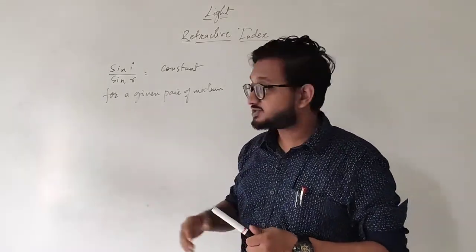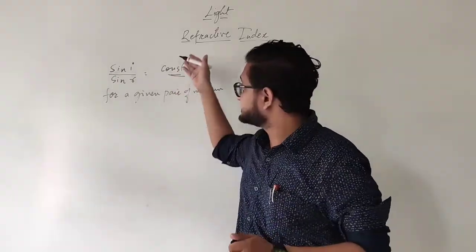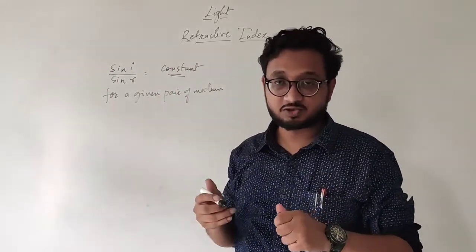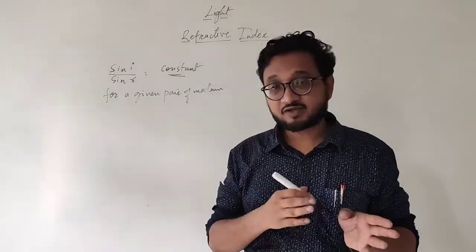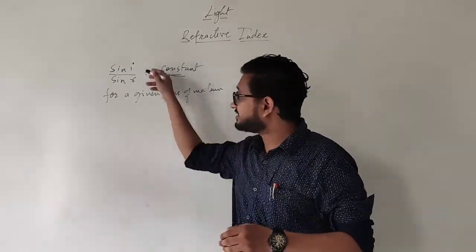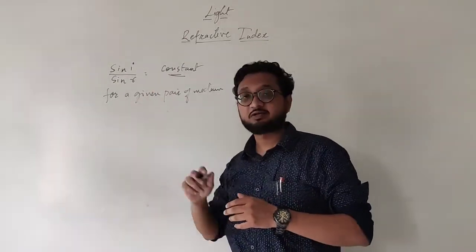In both cases, when you find the ratio, the answer will be the same. And that is why it is known as a constant. So even for different angles, if the medium is the same, the final ratio remains the same.